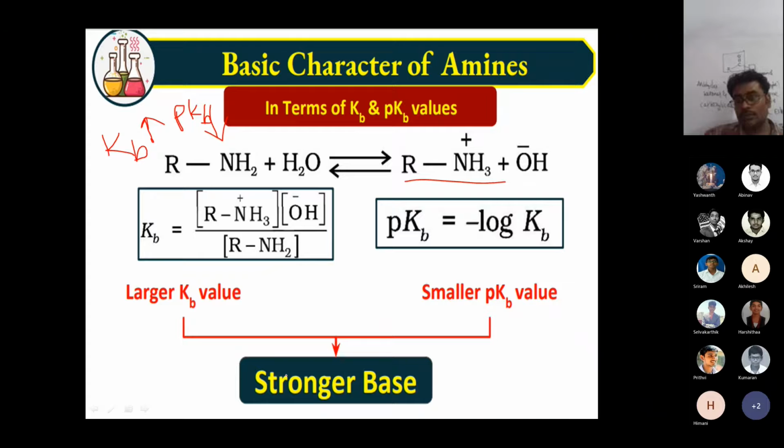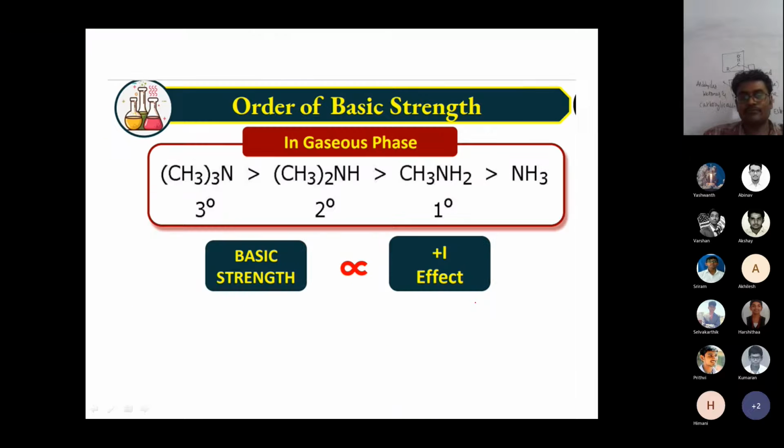Larger Kb value, stronger base. Smaller pKb value, stronger base. Suppose you have pKb values of -3 and -1; the more basic one is -1, not -3. A smaller pKb value means more basic strength.